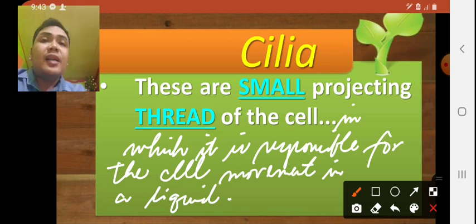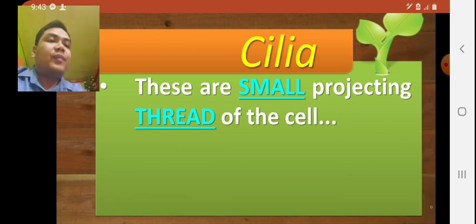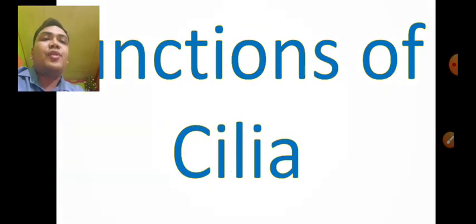In addition to that, cilia is actually used by many unicellular organisms like protozoans and bacteria so that they can move from one place to another. So these are small projecting thread of the cell in which it is responsible for the cell movement in a liquid, just like in the case of paramecium, in which they thrive among the water surfaces. Okay, and they use cilia for the movement. So let's proceed to the functions of cilia.